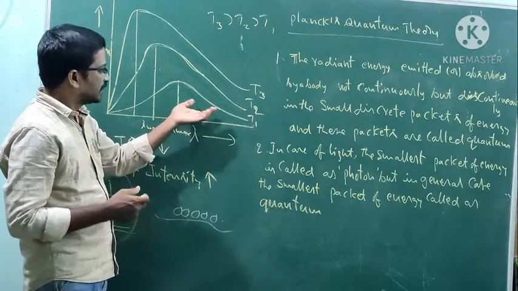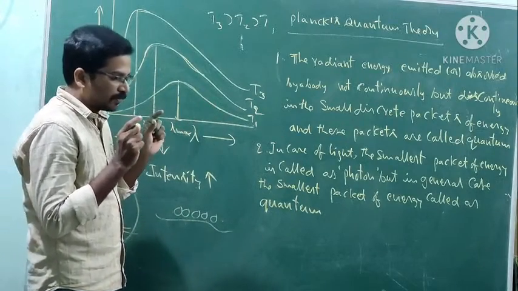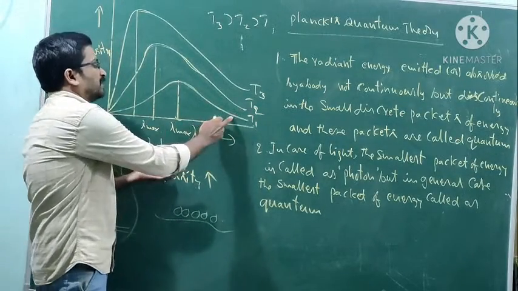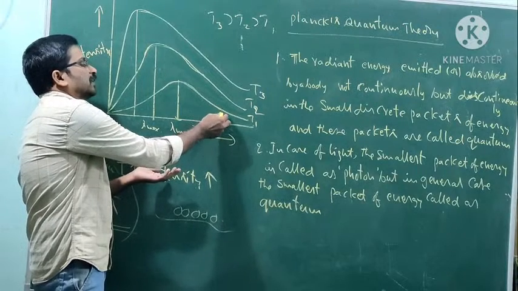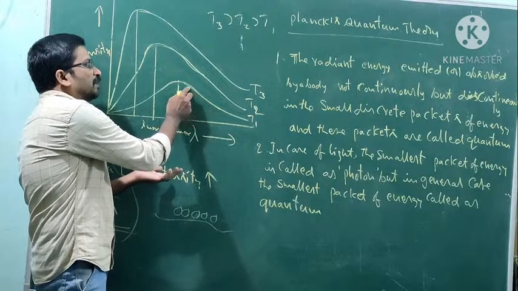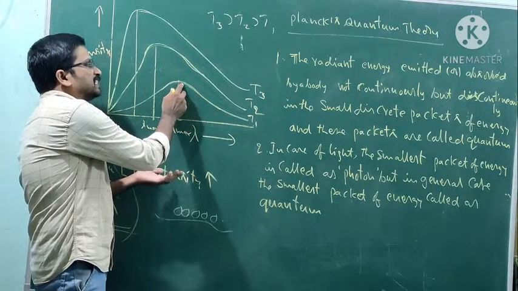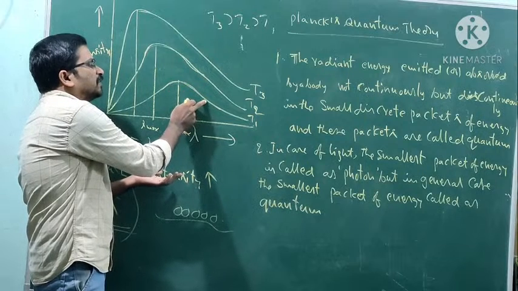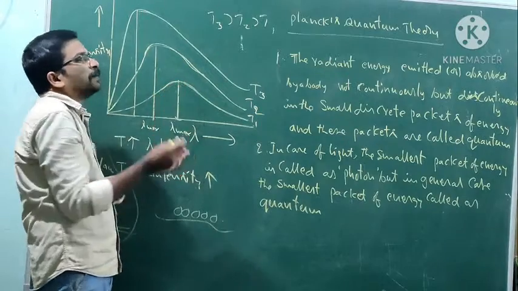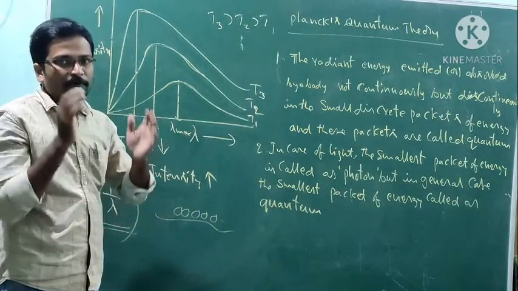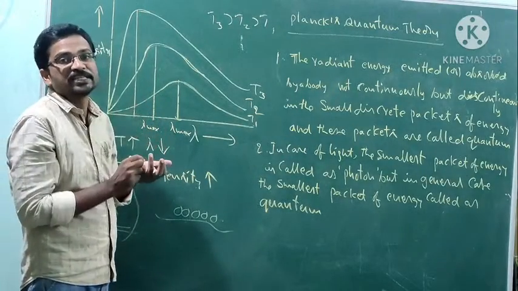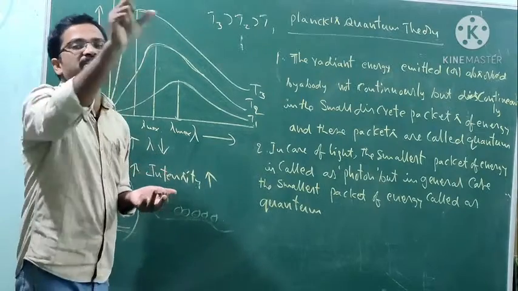If you increase the temperature of a black body from a lower temperature, T1, it emits radiation. Whenever intensity increases, the number of packets of energy emitted increases. The number of packets increases, and the energy of each packet also increases.